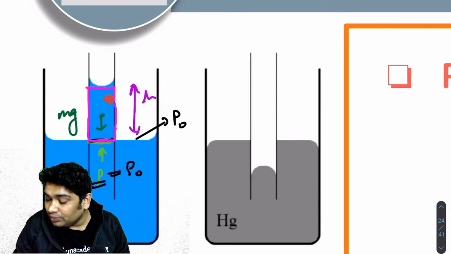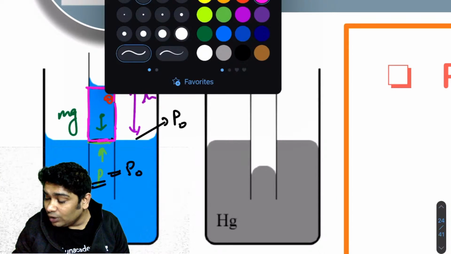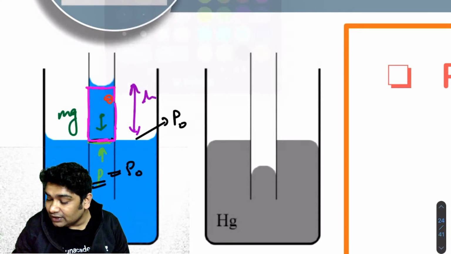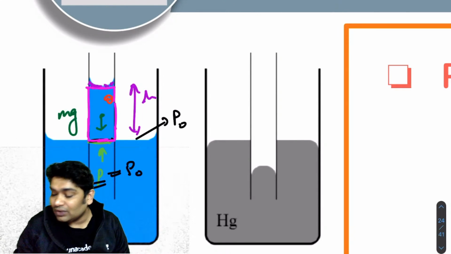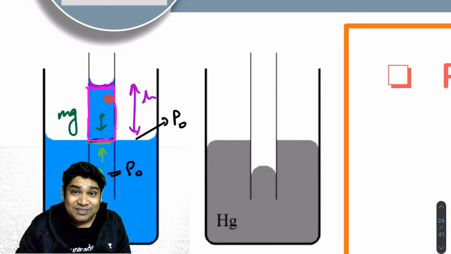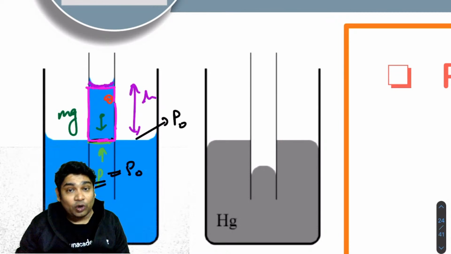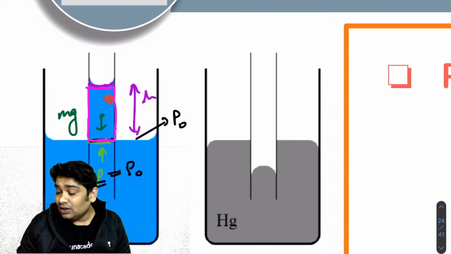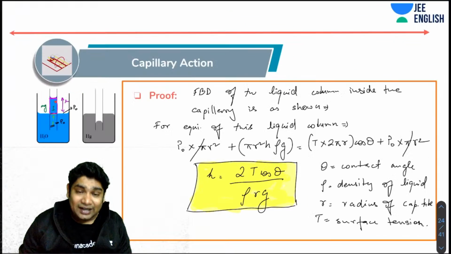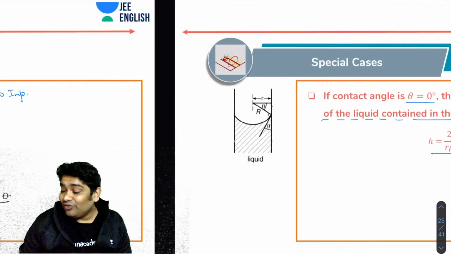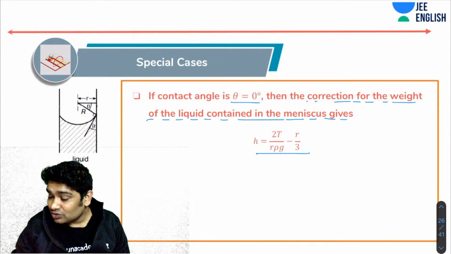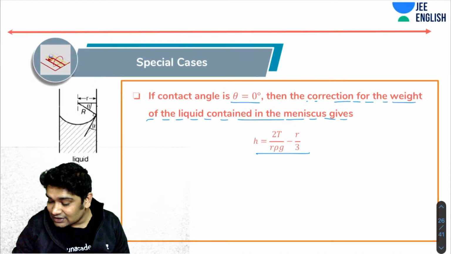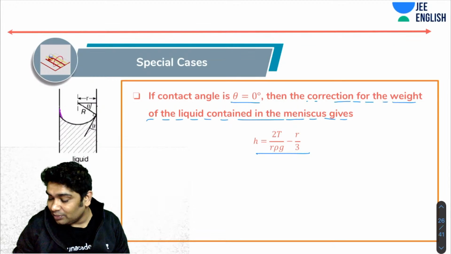How about the volume here? We had ignored so far the volume contained in this curve. If I wanted to add this mass also, I first need to find the volume of the meniscus. The volume of the meniscus is not very easy to find unless the angle is 0. For a 0 angle, it would be very easy. If this angle is 0, then your meniscus is essentially a hemisphere, correct?